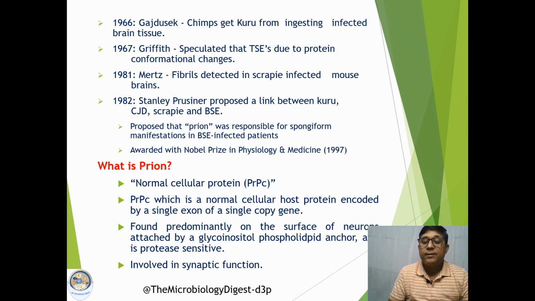Now, what is a prion? As we have already discussed, this is simply a protein, but a normal cellular protein. It is a normal cellular protein which is present in the brain. These proteins are predominantly involved in synaptic junctions or synaptic functions. But this normal protein is not responsible for causing these diseases, the transmissible spongiform encephalopathy type of diseases. Then what is the prion?